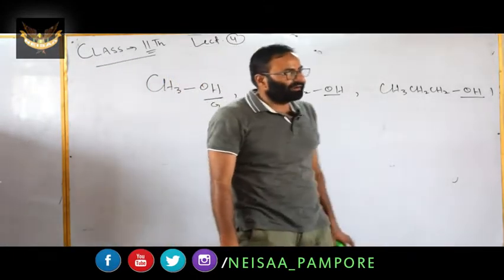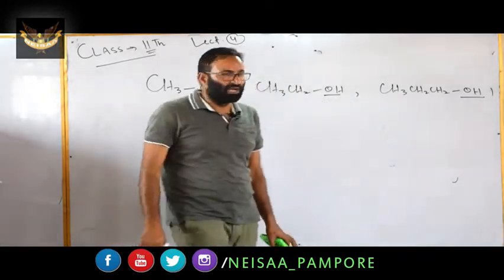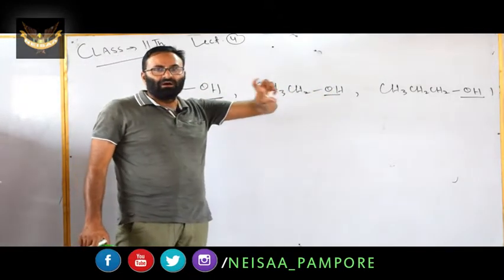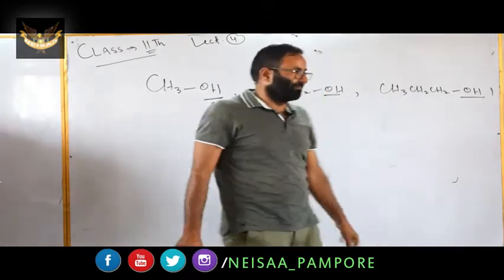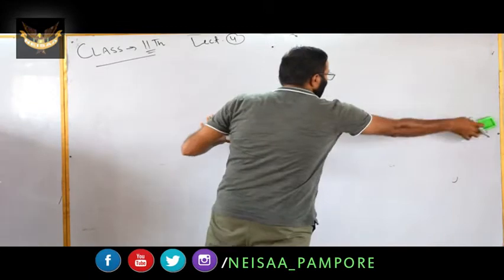You can remember it: if we have 10 or 20 compounds, but they possess the same functional group, what does it mean? They will exhibit similar chemical properties. This is another important point which you have to mention.